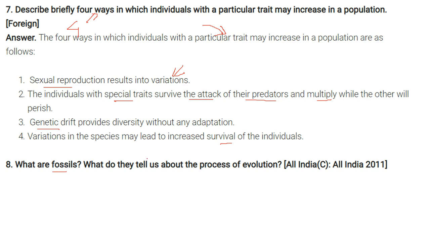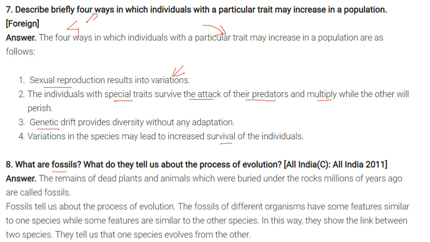Now what are fossils? What do they tell us about the process of evolution? Fossils are the remains of dead plants and animals which were buried under rock and soil millions of years ago. These are called fossils. Now how do they tell us about the process of evolution? The fossils of different generations have some features similar to one species, while some features are similar to some other species. So in this manner, they show the linkage between 2 species, and they also tell us one species evolved from the other.